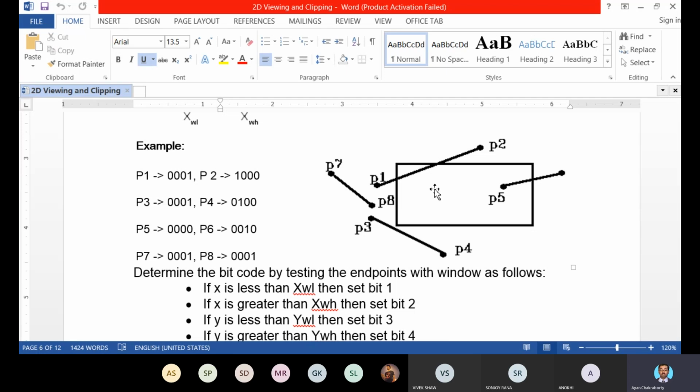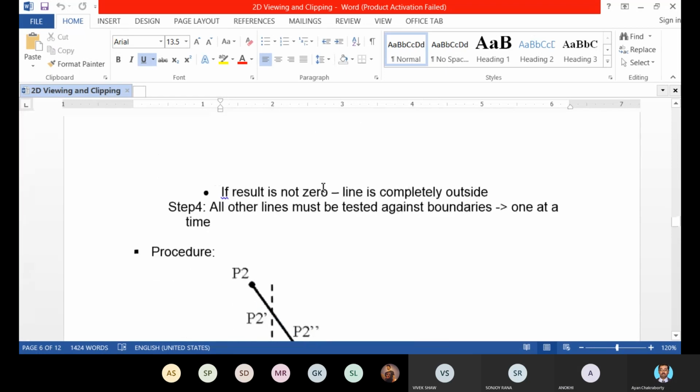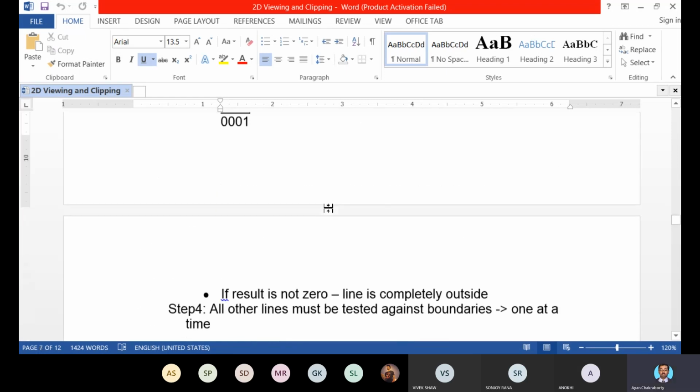So we can easily find out the intersection points between these lines and the boundary lines of the clipping area, from which we can find out which portion of the line will be visible. Is it clear to all of you? Yes, sir. Okay. So this is the total Cohen-Sutherland algorithm.